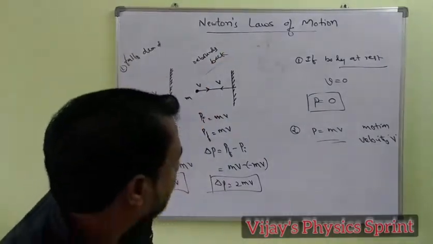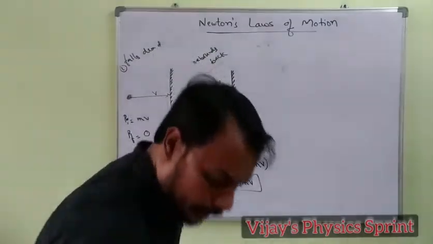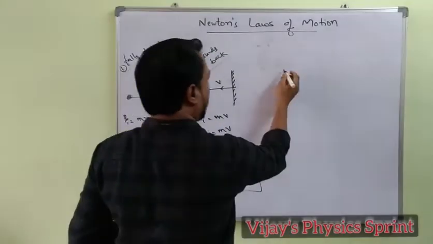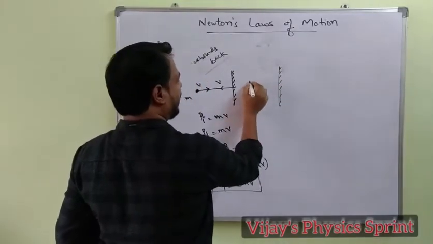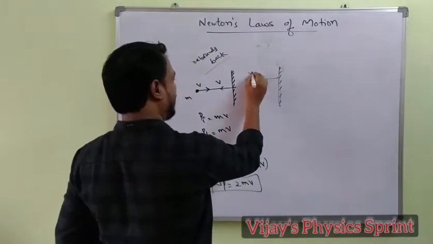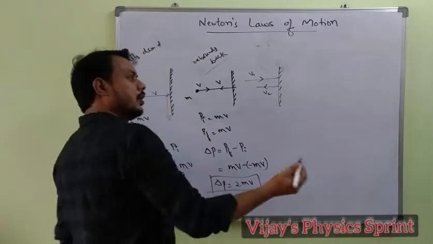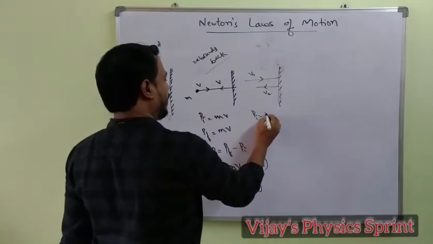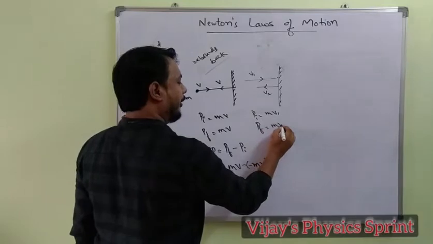If the water has different velocities, it strikes the wall with velocity v1 and rebounds with velocity v2. Now the initial momentum pi equals mv1, and the final momentum is mv2.